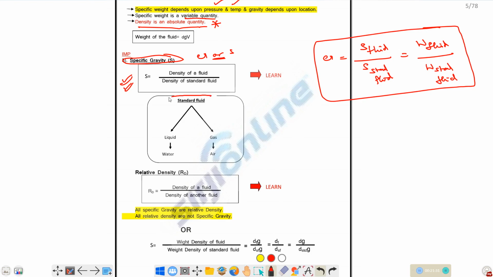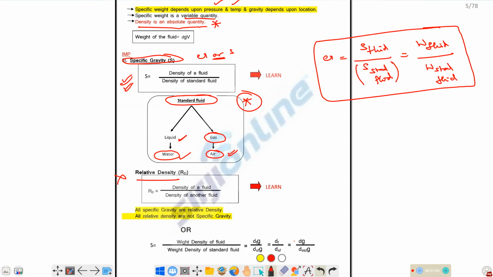The standard fluid that we are mentioning here will be water in the case of liquids. If we are defining specific gravity of any liquid, we take the standard fluid as water. If we are defining specific gravity of a gas, we take the standard fluid as air. This is the important point. Relative density is not important, you can skip it.